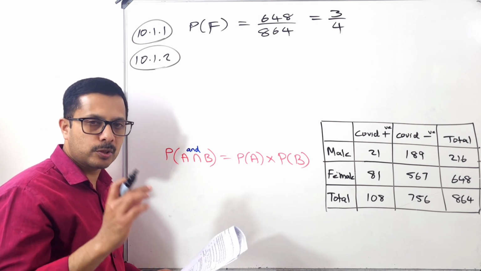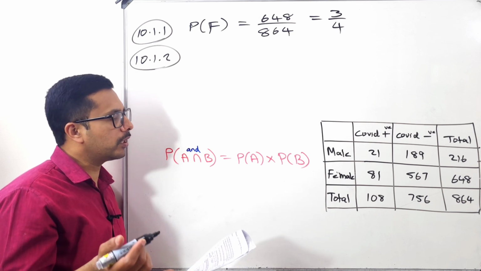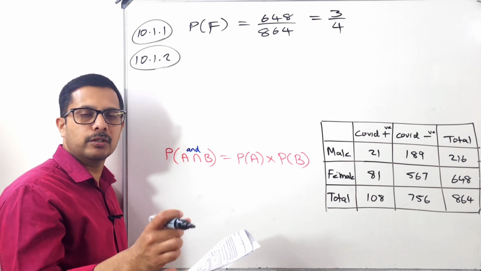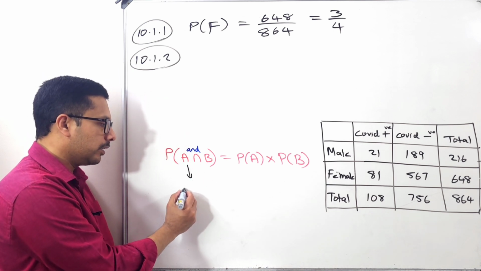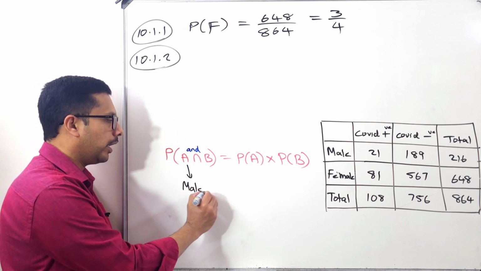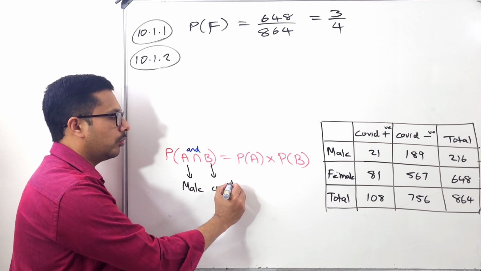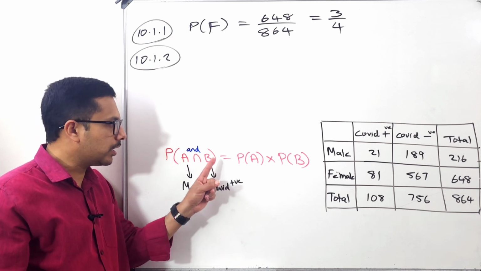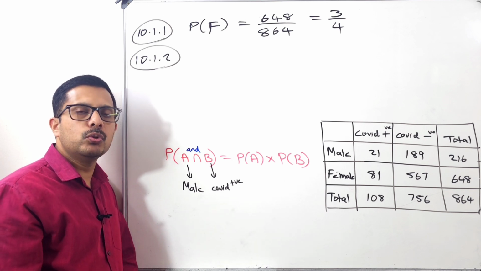Because they are not specific about what gender, whether it is a male or a female. So here, for example, I'm going to take a male as an example. If you don't like a male, you can take a female, no problem. So instead of this A, we can take male, and instead of this B, COVID positive. So what is our event A here? Male. What is our event B? COVID positive.